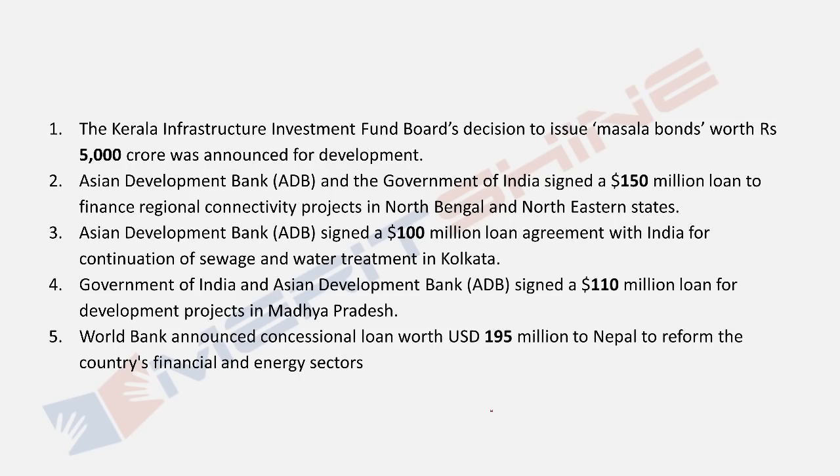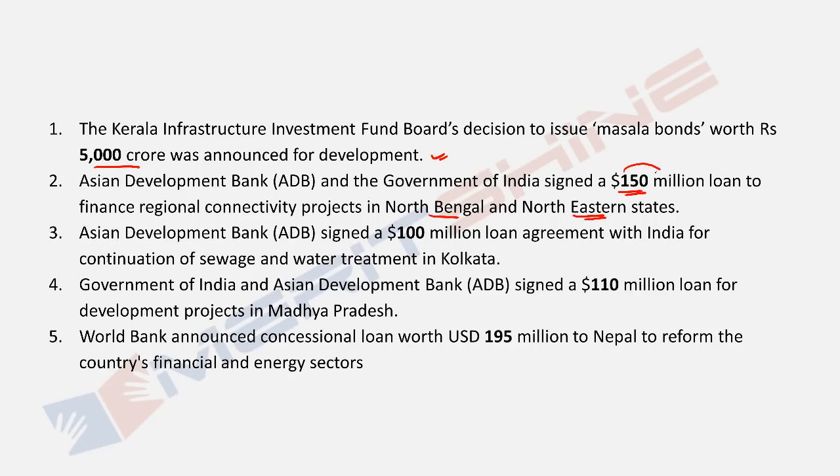Okay, here are our answers. Kerala Infrastructure Investment Fund Board's decision to issue Masala bonds worth rupees 5,000 crore was announced for development. Asian Development Bank and the government of India have signed a 150 million loan to finance a regional connectivity project in North Bengal and northeastern states.